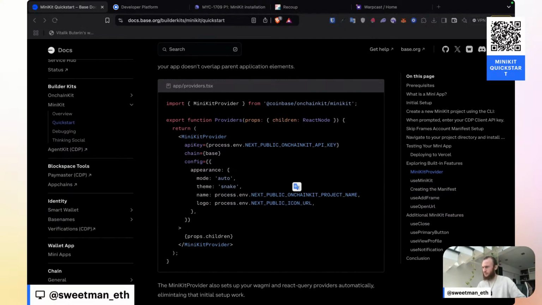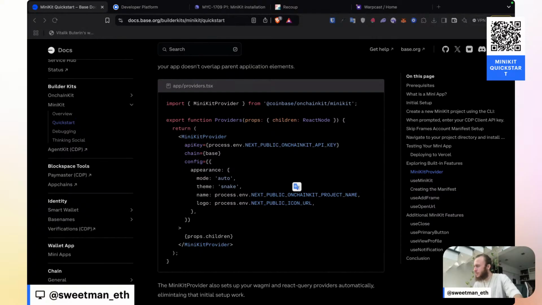My project name is called Recoup, and my icon URL is going to be, let's check inside of my public URL for a logo.